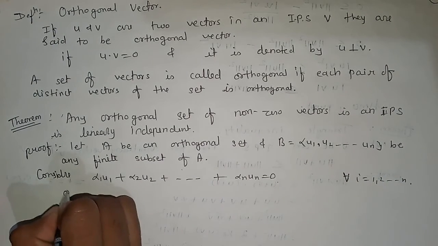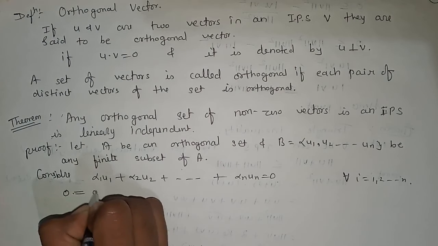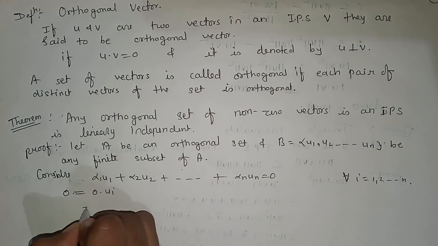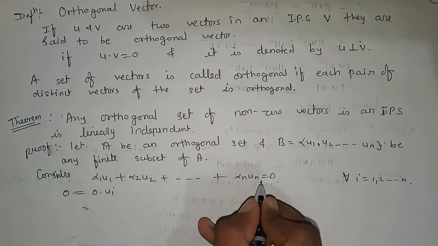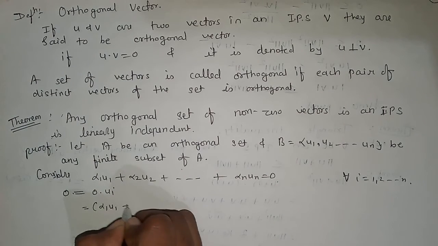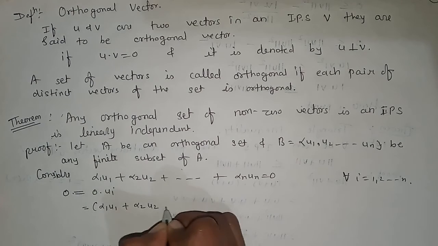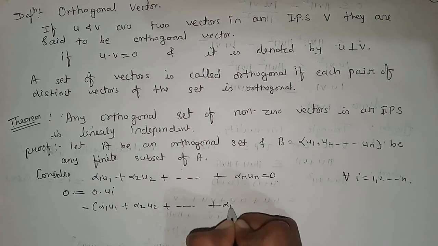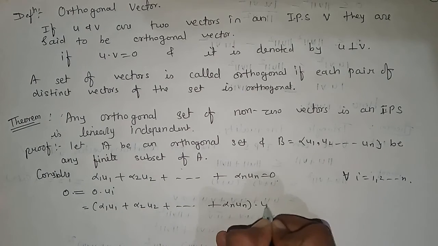Now we know that 0 is equal to 0 dot ui. So in the place of 0 we can write alpha 1 u1 plus alpha 2 u2 plus up to alpha n un, dot ui.